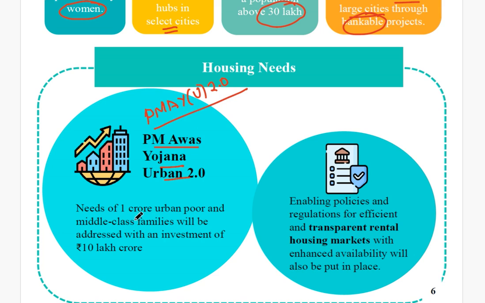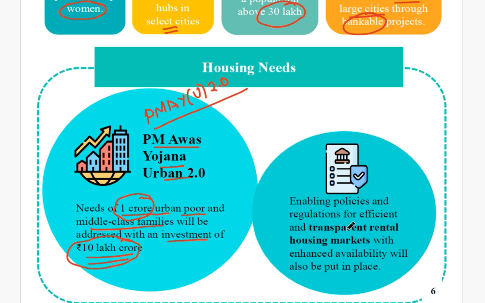What will happen here? 1 crore urban poor and middle class families will be addressed with an investment of ₹10 lakh crore. Okay, so the government is considering making more and more houses in urban areas, and it is expected to help 1 crore urban poor and middle class families living in big cities, metro cities. They will be provided housing, and for that the government has allocated 10 lakh crore.